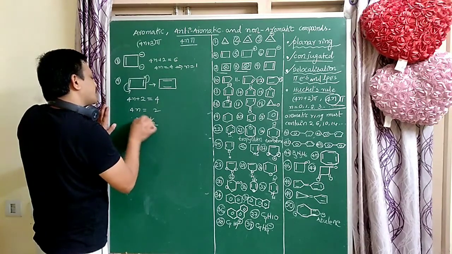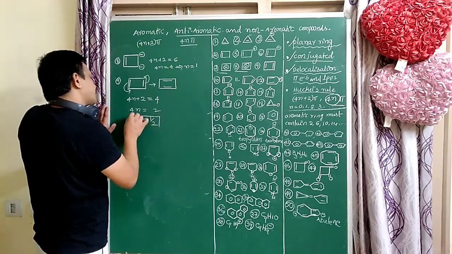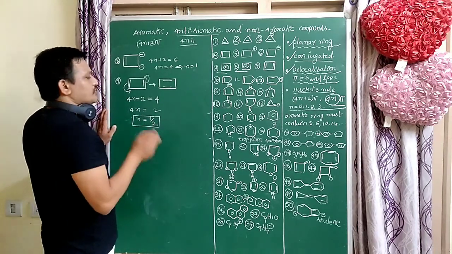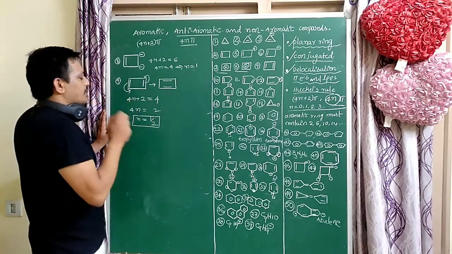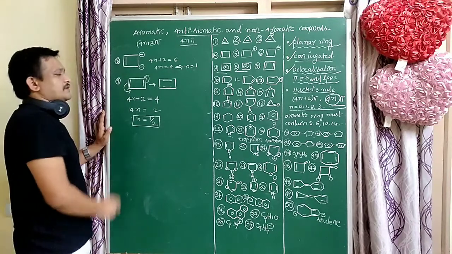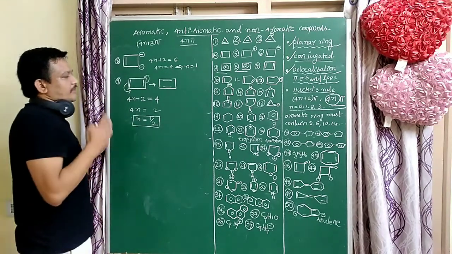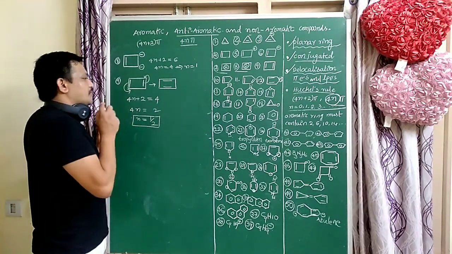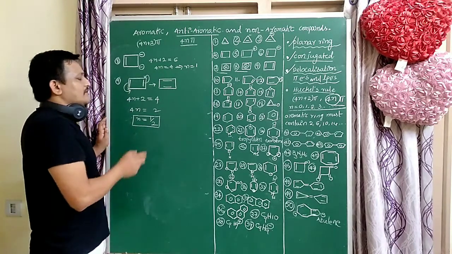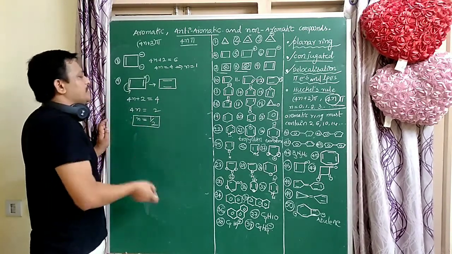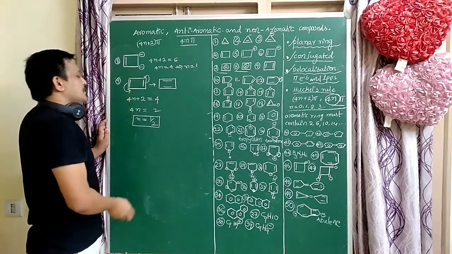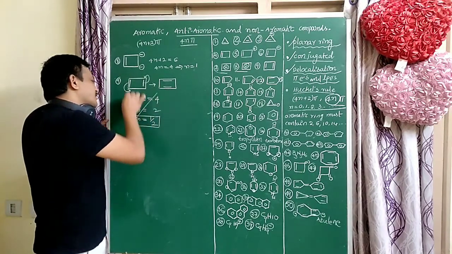It does not follow the 4n plus 2 pi electrons rule. Here n value can be 0, 1, 2, 3 only, not 1 by 2 or 1 by 3. So n value negative or fractional values are not possible. So it does not follow the 4n plus 2 pi electrons rule.